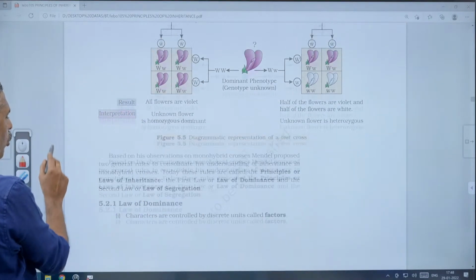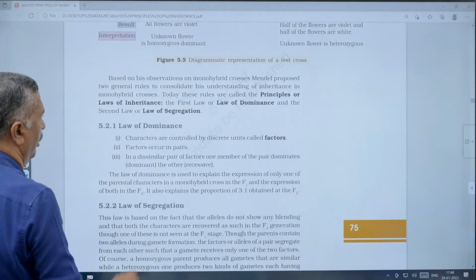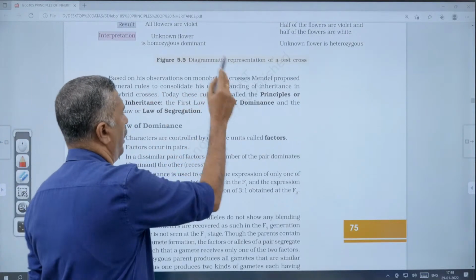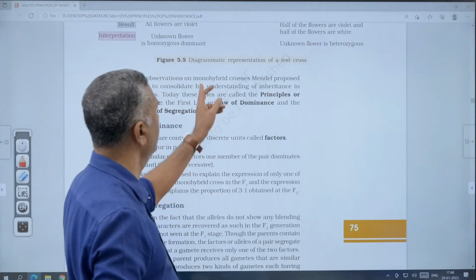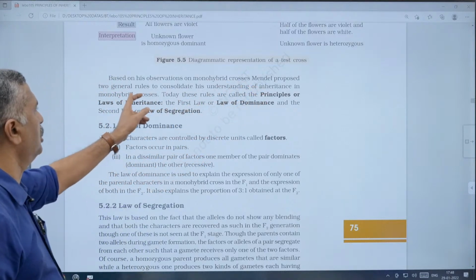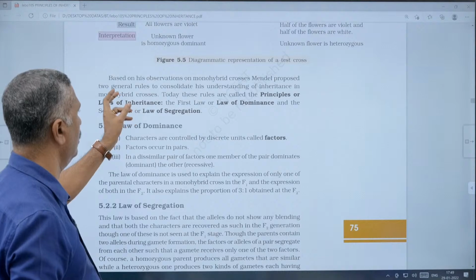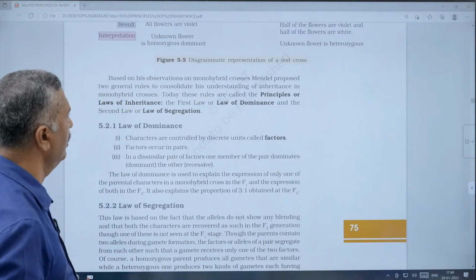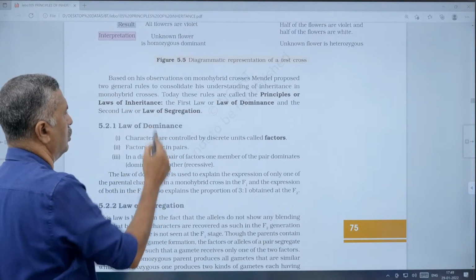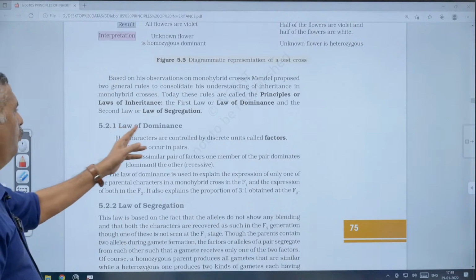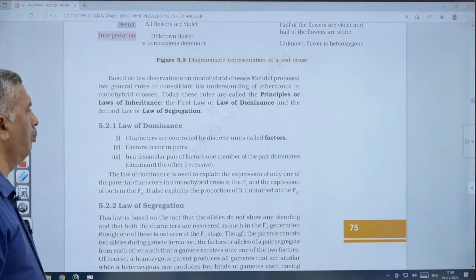That is the law of dominance, and it is very important. After completing the monohybrid cross, he established two principles of inheritance. First law, law of dominance. What are the features of dominance?